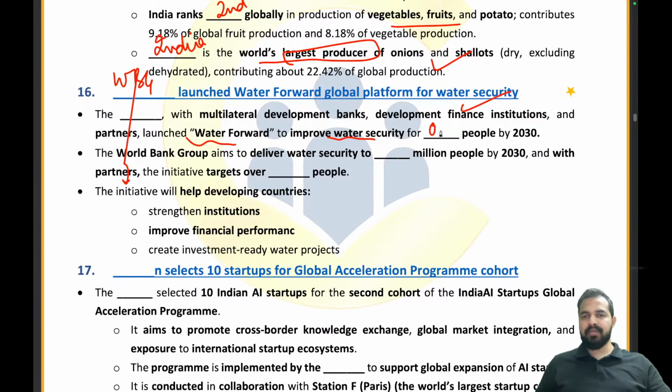So basically 1 billion people are being targeted. The World Bank Group aims to deliver water security to how many million people by 2030 on its own? That is 400 million. And with partners, the initiative targets over how many people? 1 billion people. That's it.